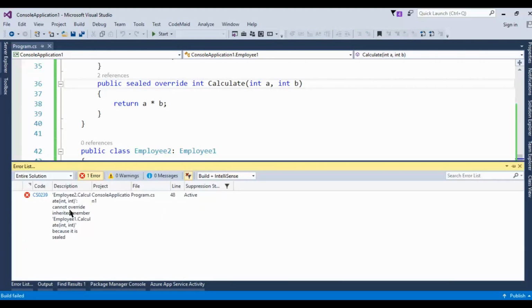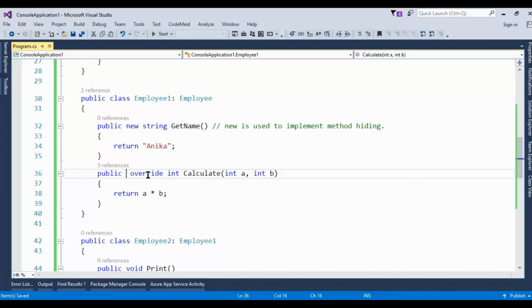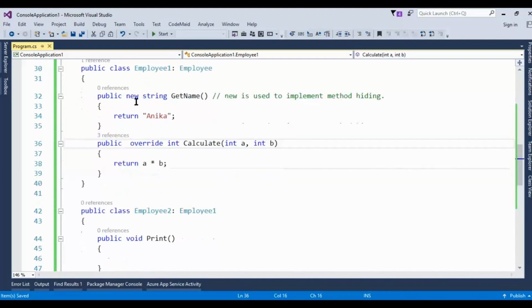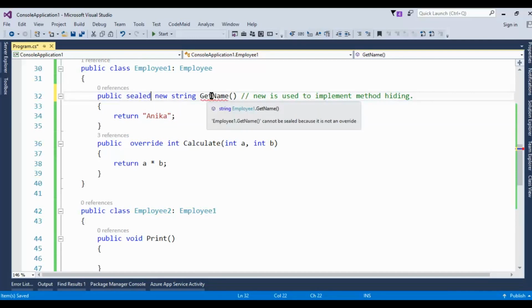It will say can't override inherited member, because it is sealed. So a method could be sealed, but only when we have an override method. Can we use the sealed keyword for a normal method? As you can see, it's giving me an error.